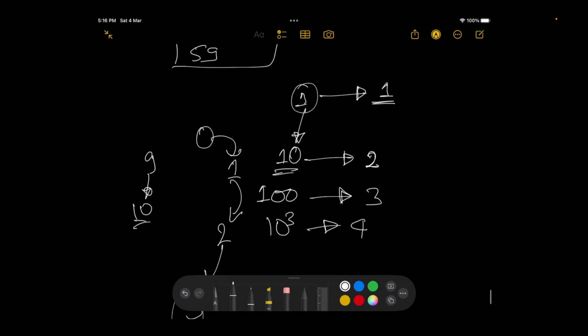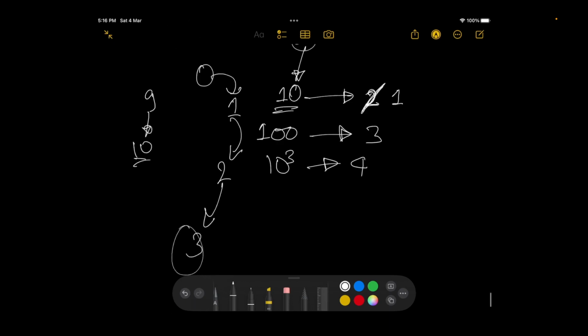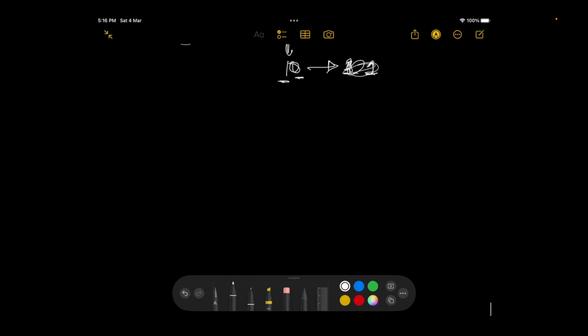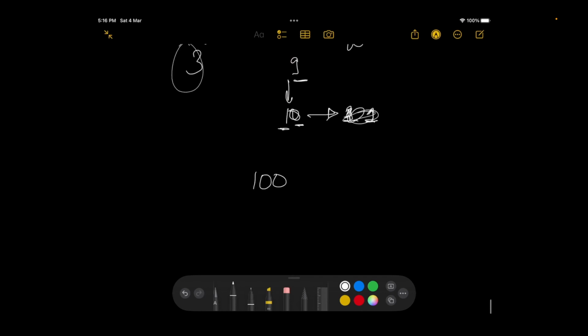But since 1 is already calculated, let's just write it as 1. When you go from 9 to 10, one contribution is coming from the second digit, and one contribution is coming from the 0th digit. Since I'm already considering the 0th digit, let's just say the contribution of 10 itself is 1. Then the contribution of 100 is also 1. So the contribution of each of the digits is actually 1 itself.